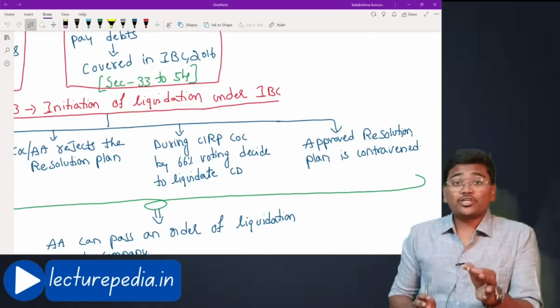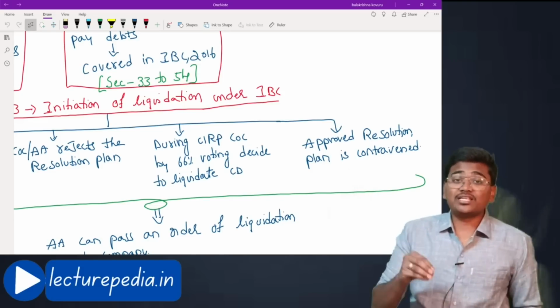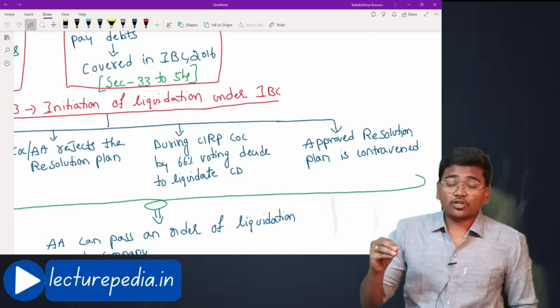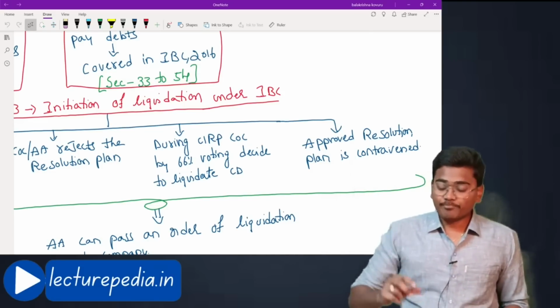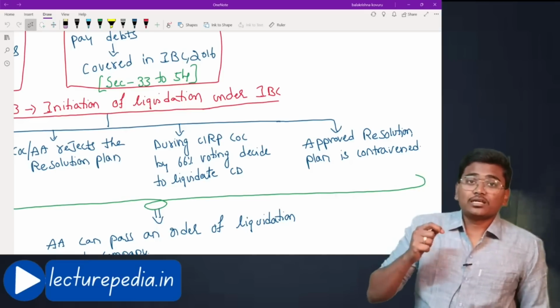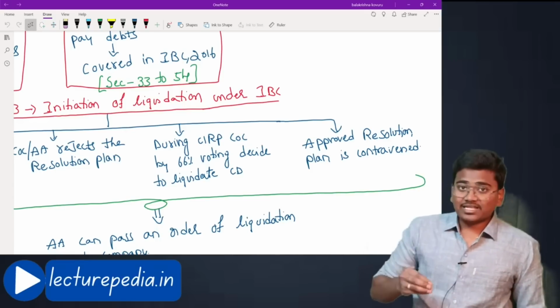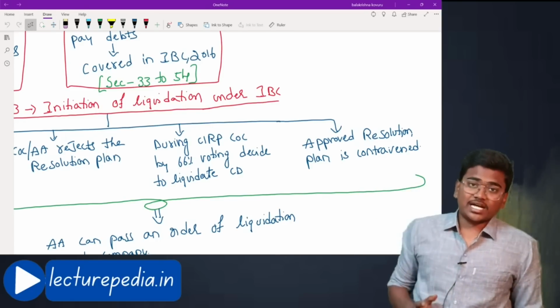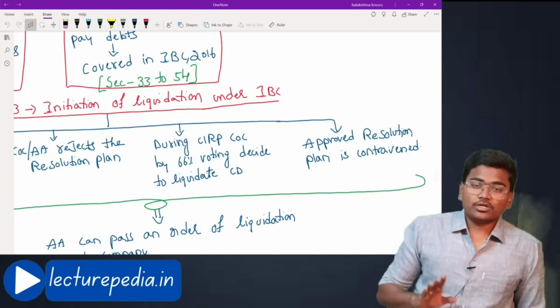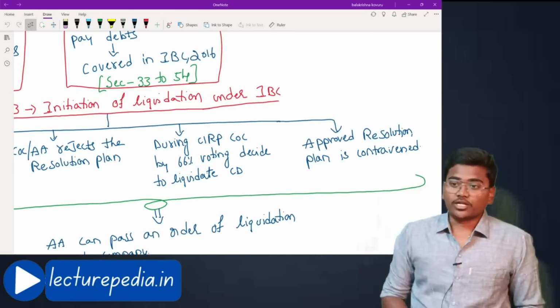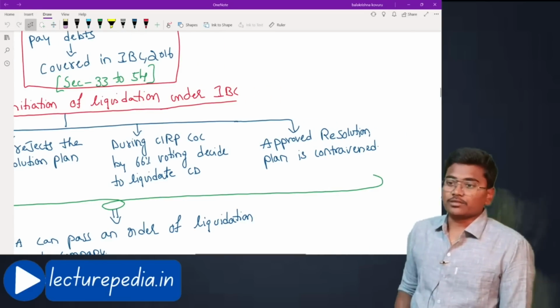If committee of creditors feels so, then by a voting share of 66%, they can pass a resolution to liquidate the corporate debtor. In that case also, the adjudicating authority will pass an order of liquidation against the corporate debtor. That is the third situation.